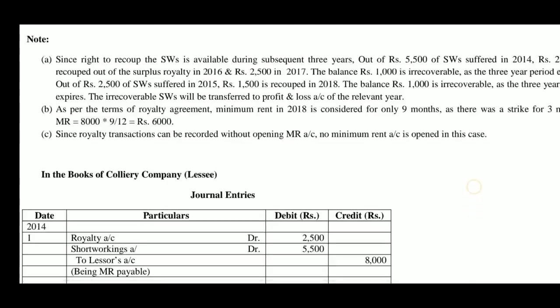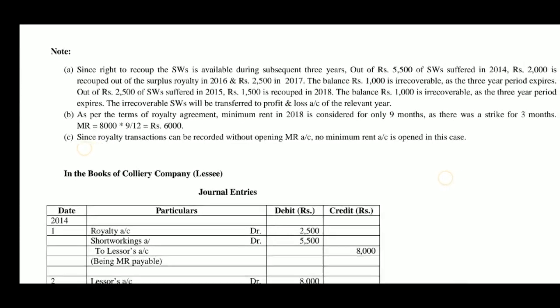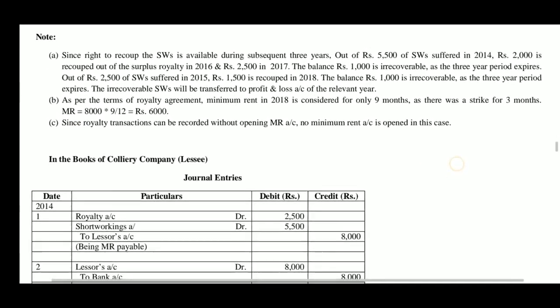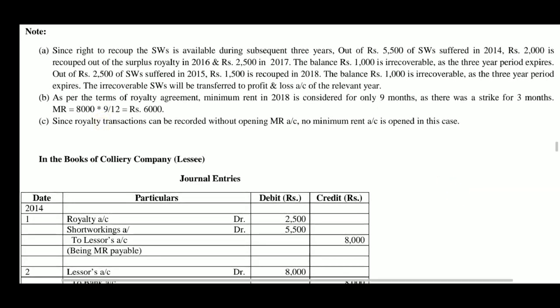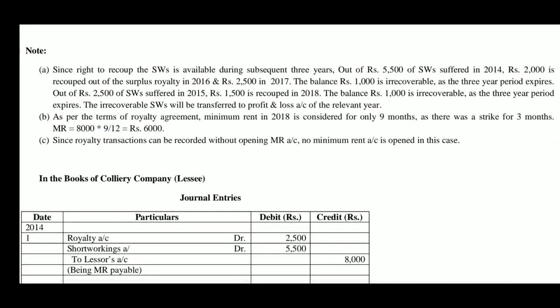See here, note is given. What is explained already is given in the note. See note number A. Since right to recoup the short workings is available during subsequent 3 years, out of rupees 5500 of short workings suffered in 2014, rupees 2000 is recouped out of the surplus royalty in 2016 and rupees 2500 in 2017. The balance rupees 1000 is irrecoverable as the 3 years period expires.